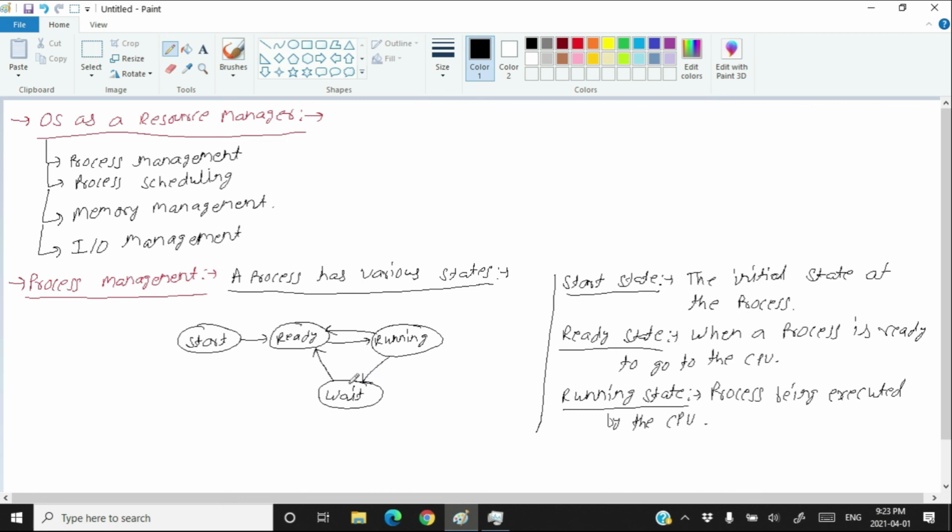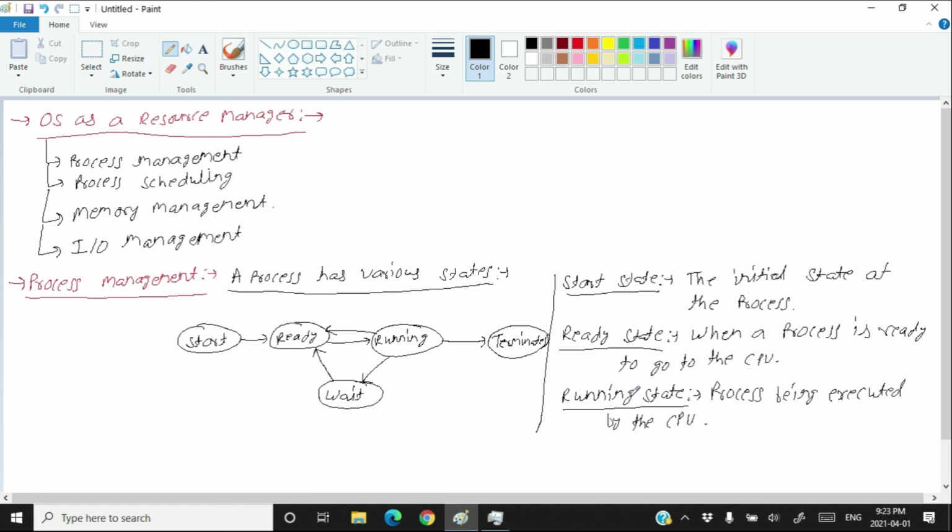So this cycle keeps on going until the process finishes its last instruction. When the process finishes its last instruction, the process terminates. So these are the various states of a process.